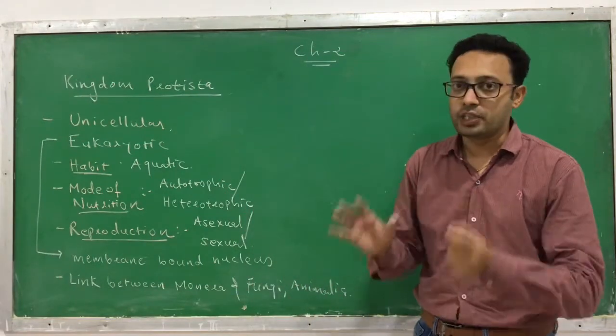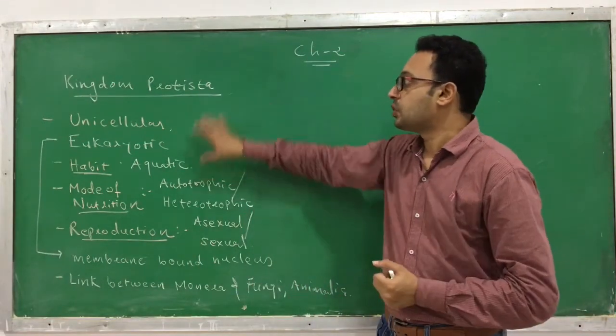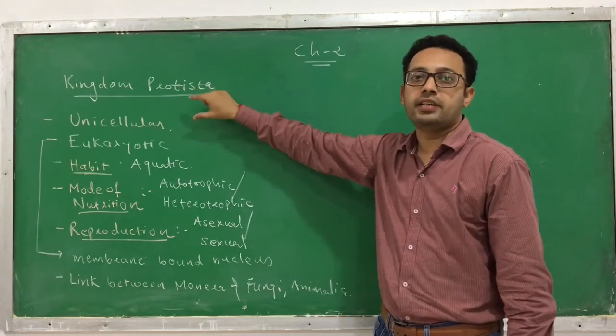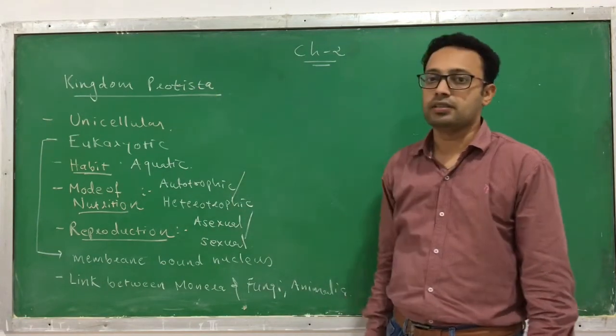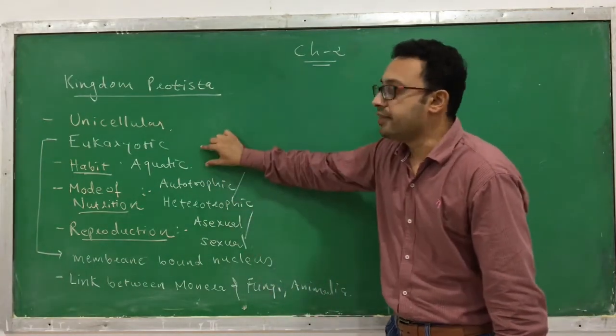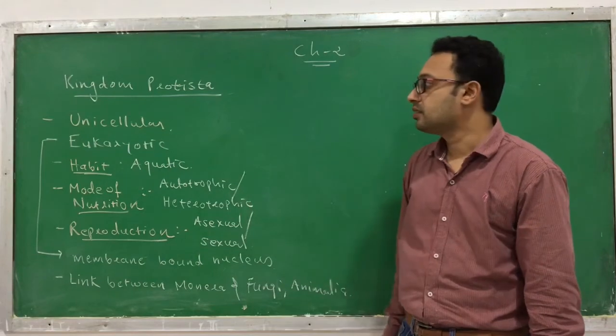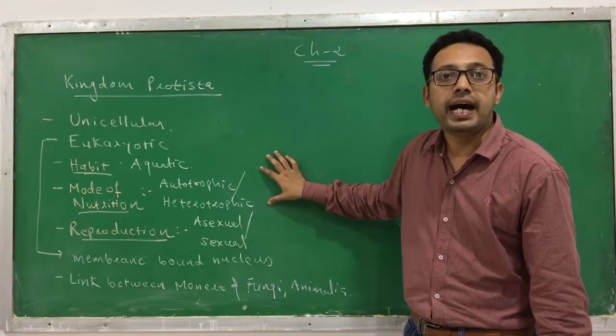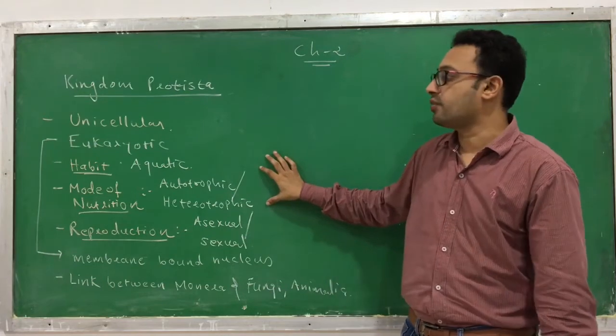I again repeat, you have to form sentences. So what is kingdom Protista? The living organisms of kingdom Protista are unicellular. They are eukaryotic in nature. They live in an aquatic habitat. The mode of nutrition in the Protista is either autotrophic or heterotrophic.